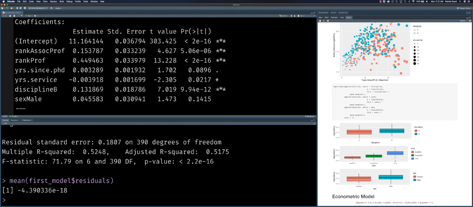We see the normal estimates for years since PhD and also years of service, because those are just integers, and so that's what we would expect. So we see these point estimates, and these are exactly what we want to estimate from our econometric model. Next, we see a standard error.